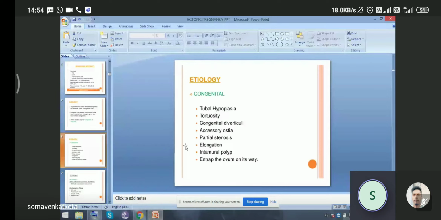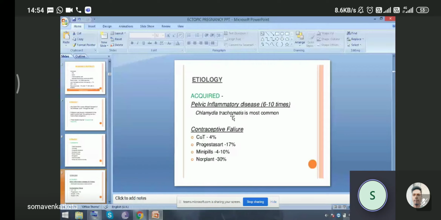Then acquired factors. The most common is pelvic inflammatory disease, which increases the incidence of ectopic pregnancy 6 to 10 times, and the most common bacterial cause of PID is Chlamydia trachomatis. The second is contraceptive failure. Most common is copper T. Then progesterone, about 17%, which increases the chances for ectopic pregnancy the most. Then oral pills about 4 to 10%, and Norplant about 30% increases the chances for ectopic pregnancy.